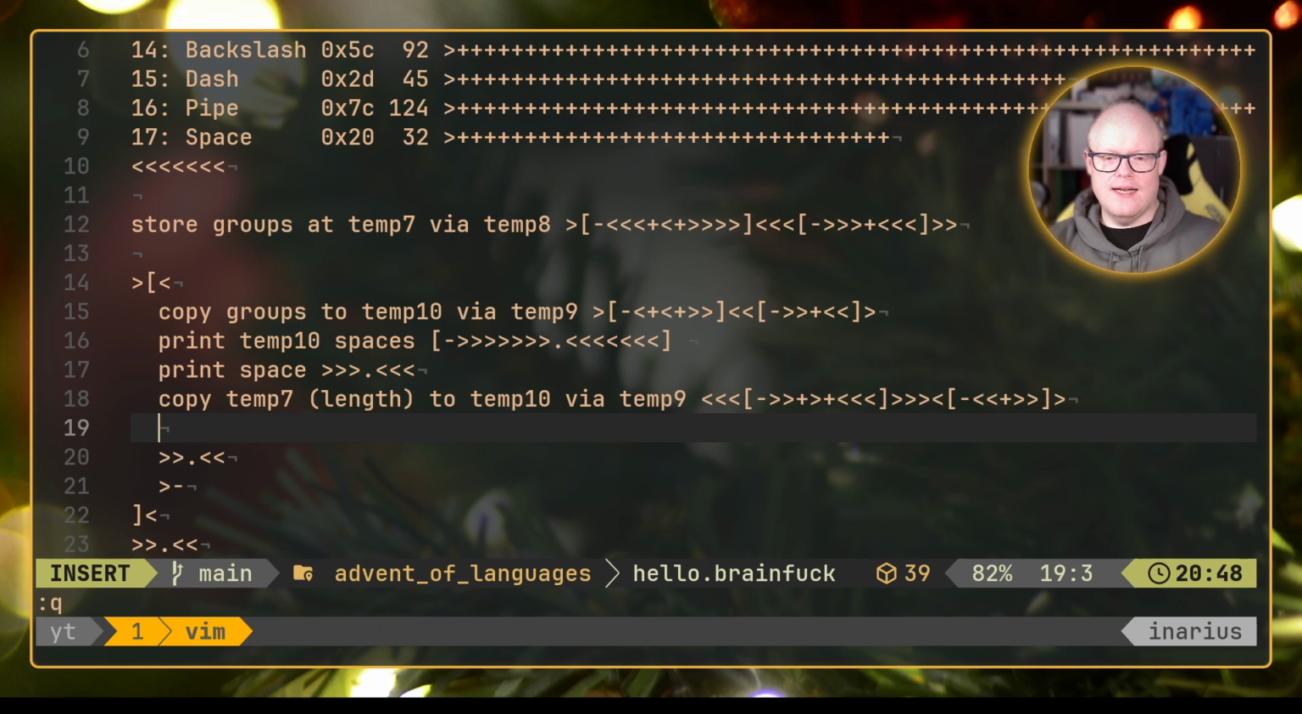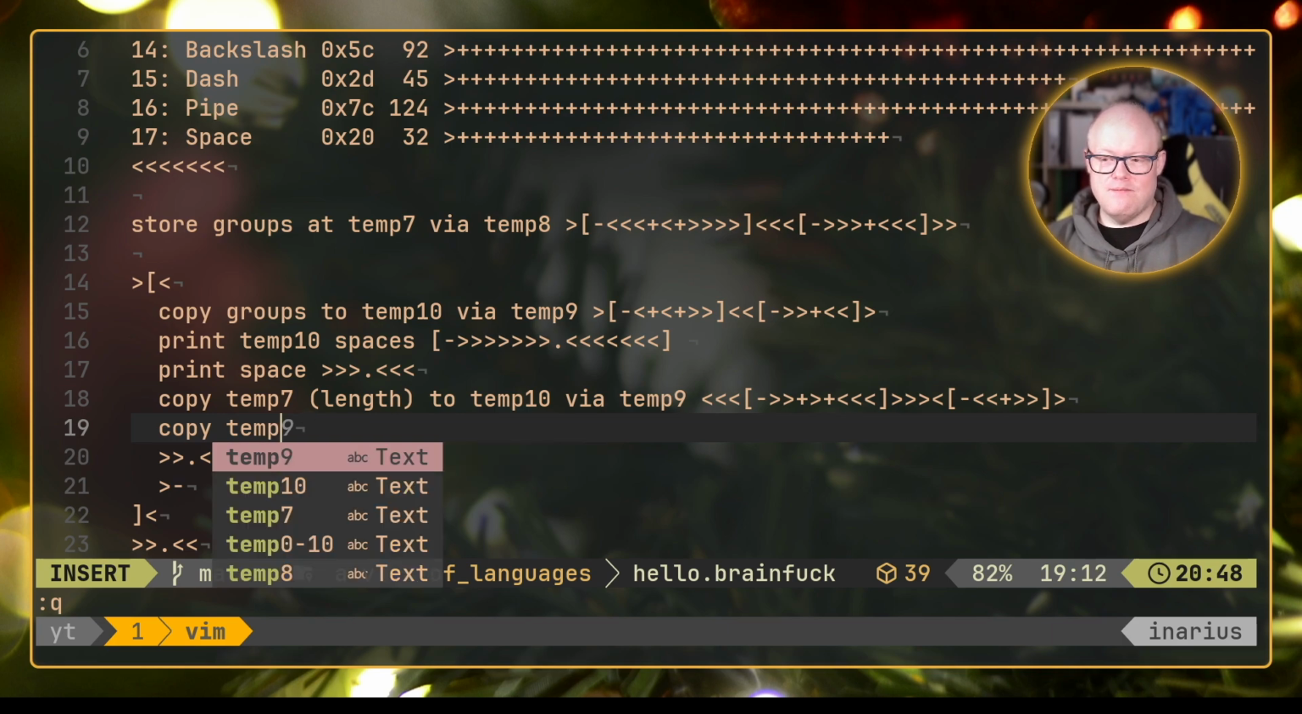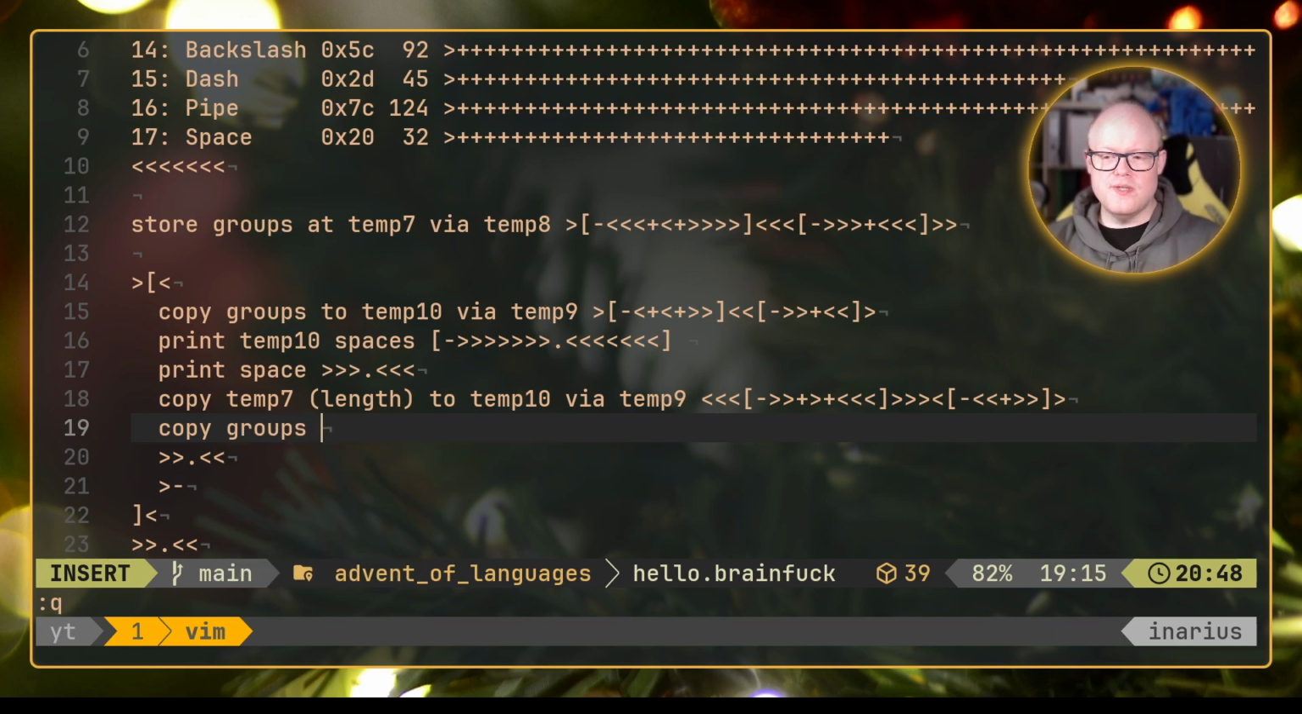Now we need to actually take every value that we currently have in our current iteration cycle, which is groups here, and subtract it from our temp10 variable. So how we can do that is by copying it first as well. So copy groups to temp9 via temp8, for example, which is now free again to be used by us.